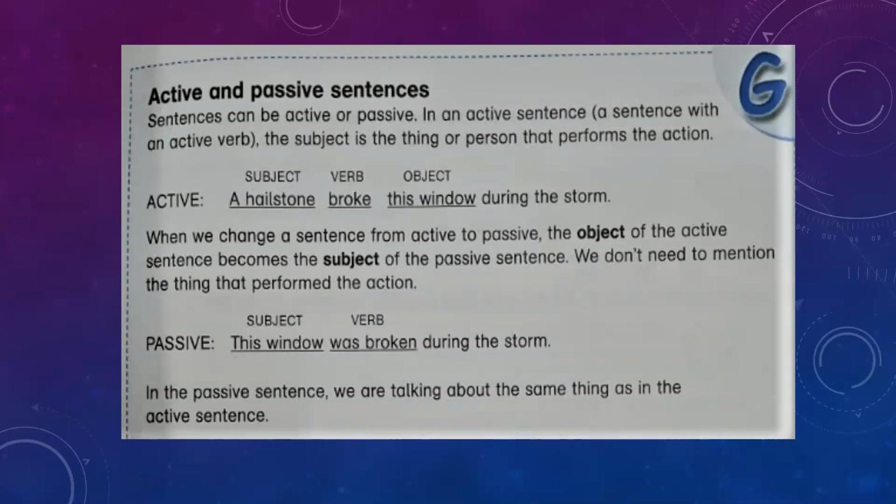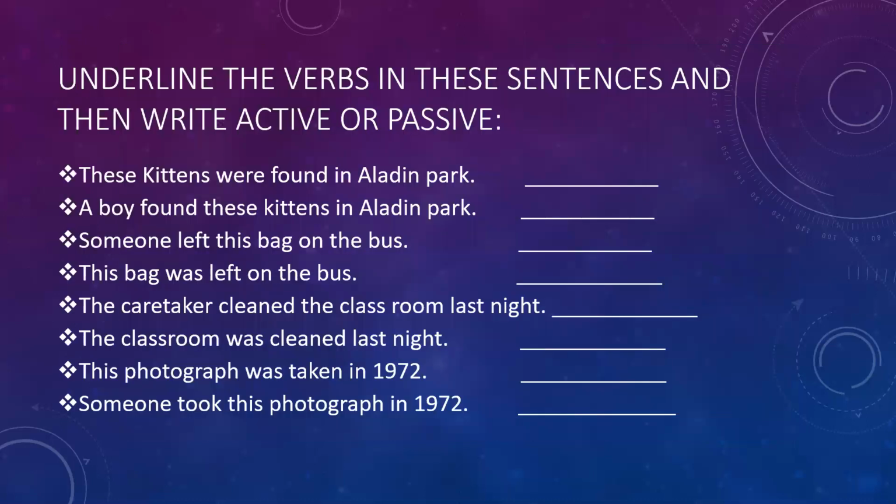Now here you notice that we are not concerned by anyone who has broken the window. So here the object window is given importance and it has taken the place of subject. In the passive sentence, we are talking about the same thing as in the active sentence.